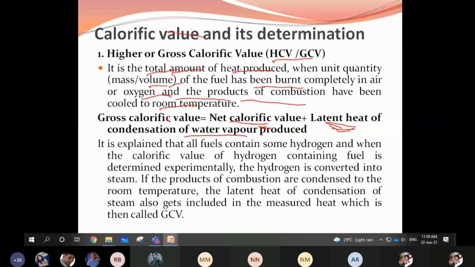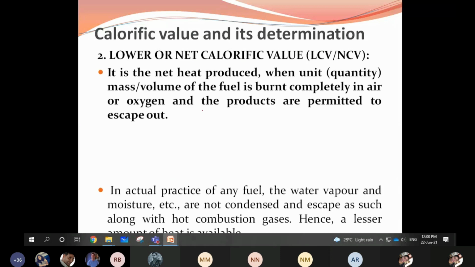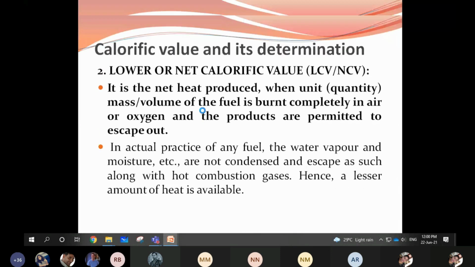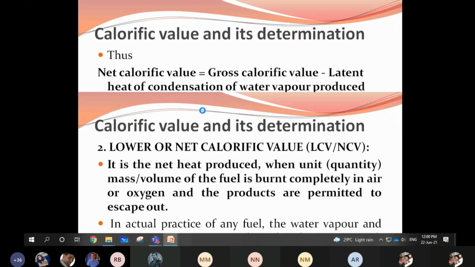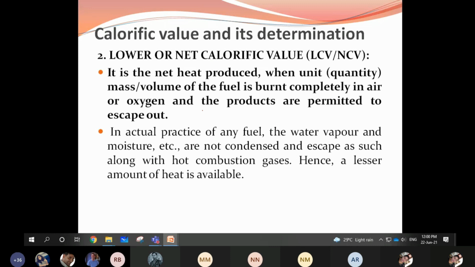The next is the lower calorific value or net calorific value. The lower calorific value or net calorific value is represented by LCV or NCV. It is only the net heat produced, only the heat produced by the fuel.